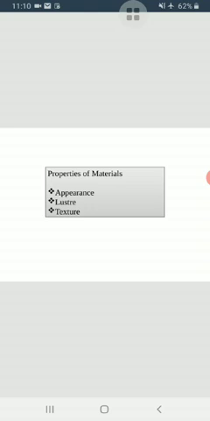Different materials feel different when you touch them, that is, they have different texture. For example, metal is hard and smooth, whereas wool is soft and rough. Soft materials can be compressed or scratched easily. Hard materials are difficult to compress. So, material can be classified on the basis of texture. We can easily identify the material from their texture also.